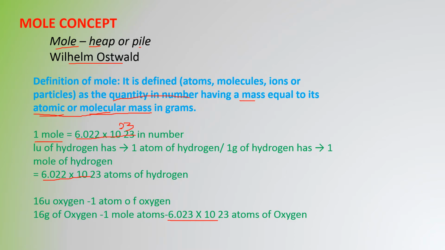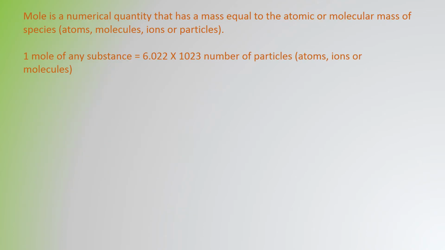So always remember, if we are considering 1 mole, it is always 6.022 into 10 to the power 23 in number. Again, the definition: mole is a numerical quantity that has a mass equal to the atomic or molecular mass of atoms, molecules, ions or particles.